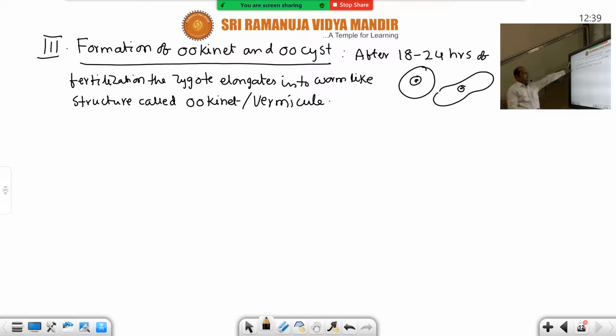See, this is a very important heading, the third event. First, formation of gametes. Second, fertilization. Third event is formation of ookinete and oocyst. This moving zygote is called ookinete. It moves, that's why this moving zygote is called ookinete.